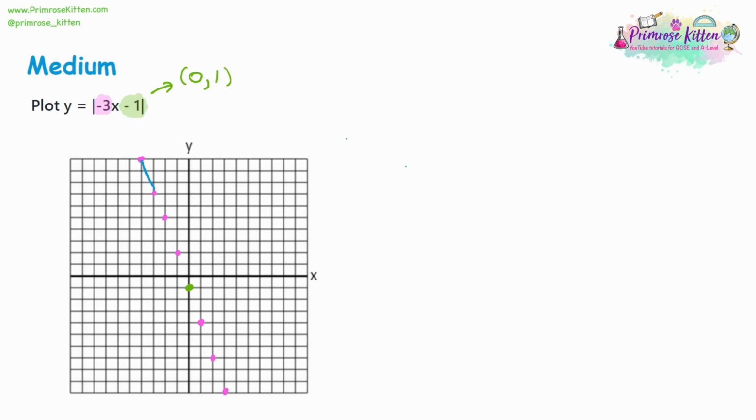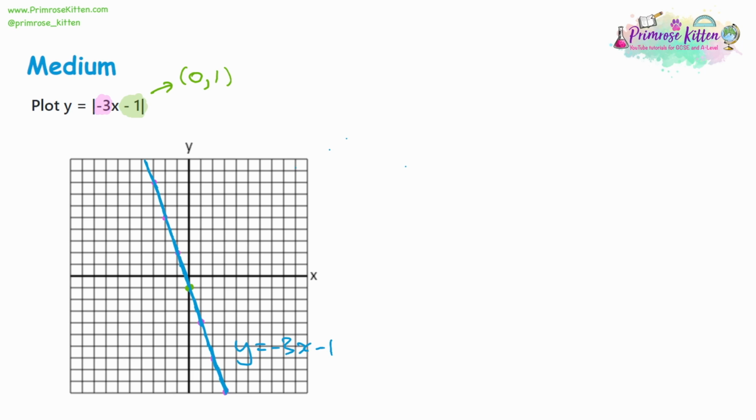Let's plot it. Let's sketch it out. And while I'm sketching this line, you should be drawing these with a pencil and a ruler to get them nice and straight. So when I label this, it's the line y equals -3x take away 1. Now, that isn't the line we want. We want the modulus of this line. We want the positive version of it.